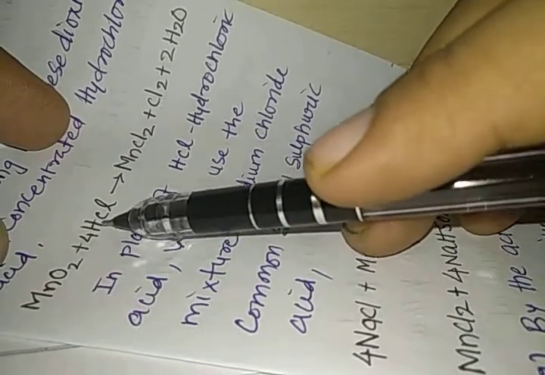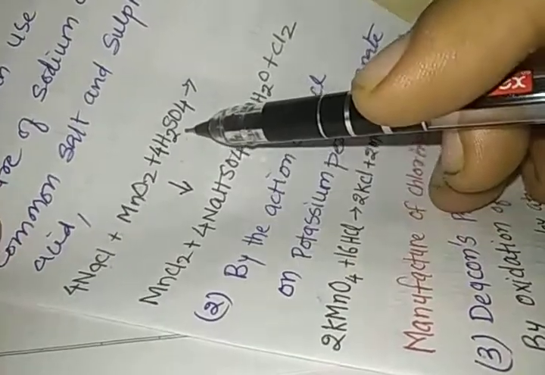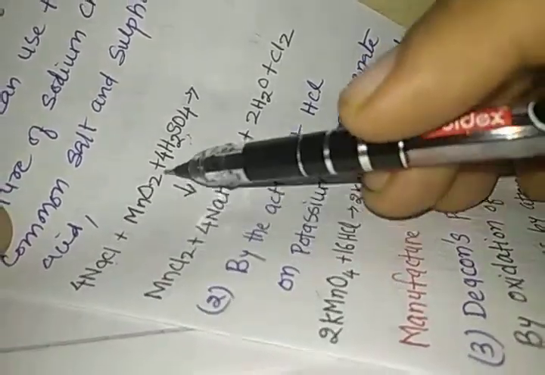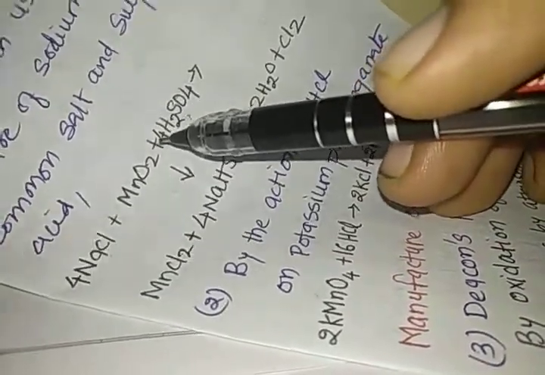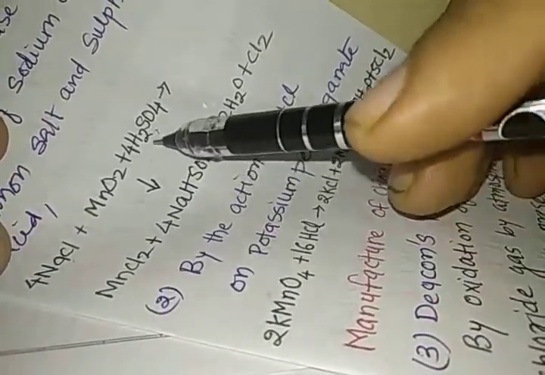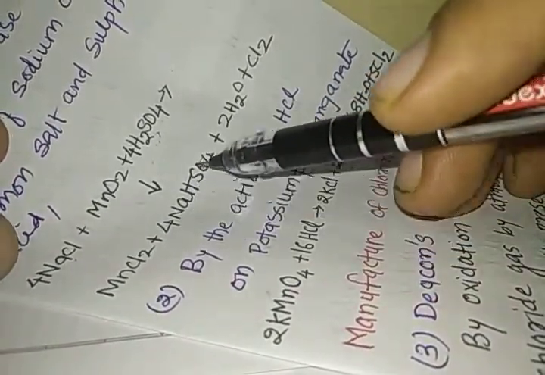In place of HCl, we know that HCl can be produced by the reaction of sulfuric acid with the chloride salt like sodium chloride. So in place of hydrochloric acid, we can use the mixture of sodium chloride, common salt, and sulfuric acid. This sodium chloride and sulfuric acid produces HCl, and MnO2 remains the same. Due to this, MnCl2 is produced from H2SO4, NaHSO4, sodium hydrogen sulfate.